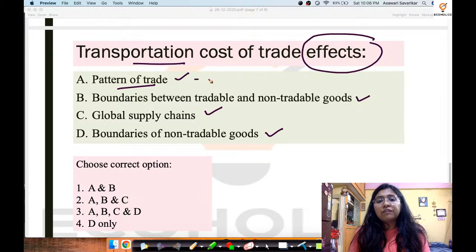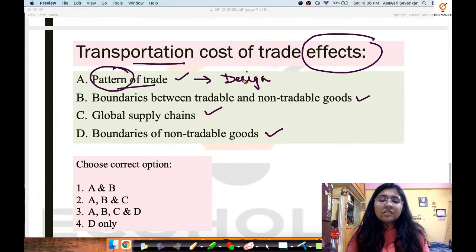Pattern of trade. By pattern you understand the design of trade. How is the trade? Is the trade done very often, or is it a seasonal trade? What kind of trade exists between 2 countries? What commodities are traded between 2 countries? Is it a seasonal trade, or is it like a give and take process which happens every now and then? Then you have global supply chains. Global supply chains are of course very important.